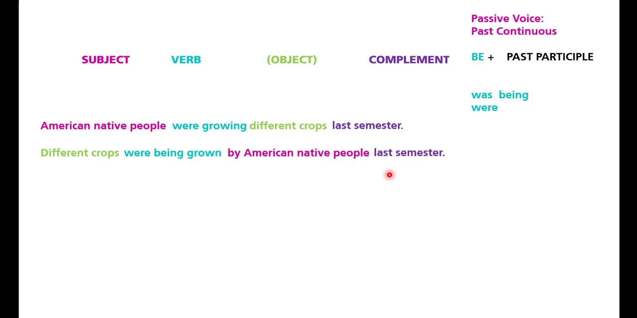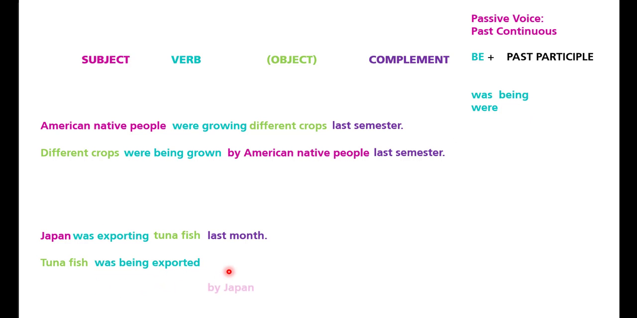Okay, another example, it says Japan was exporting tuna fish last month. So in this case, you can say tuna fish was being exported by Japan last month. So in this case, this is passive voice in past continuous.